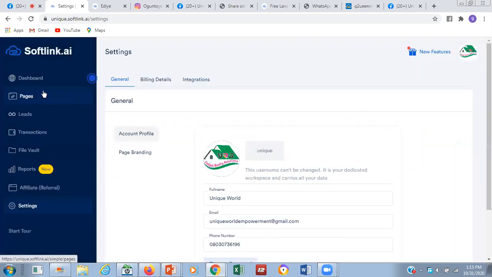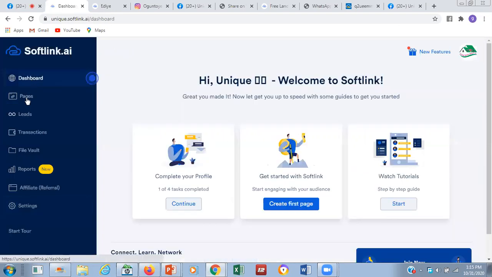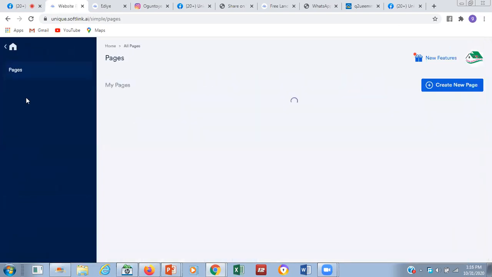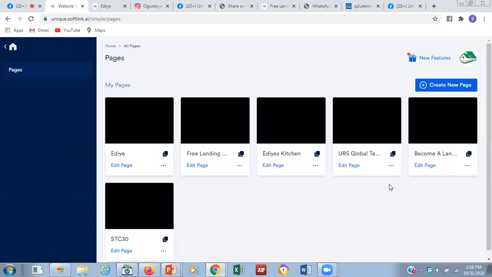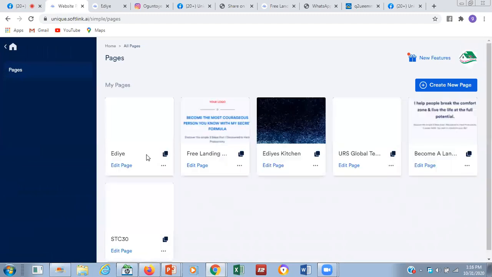Now, let me go back there live and do a page. Let's go back to that page. I have created some pages before and you still want to edit. The last one we created is the one we are actually working on. You could just click on edit page. You still work on the page.